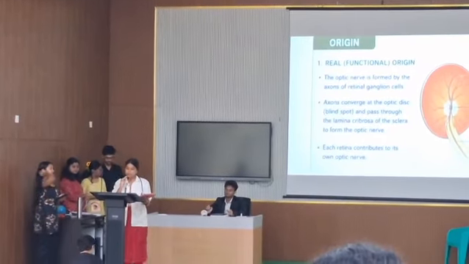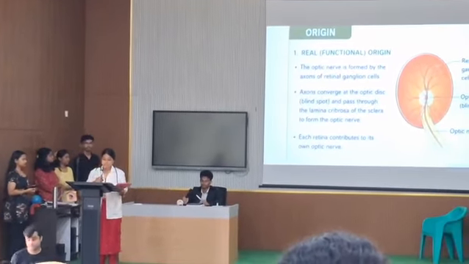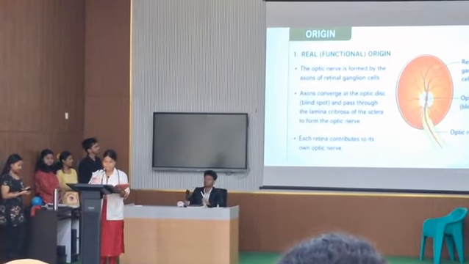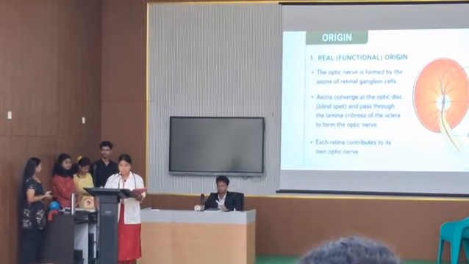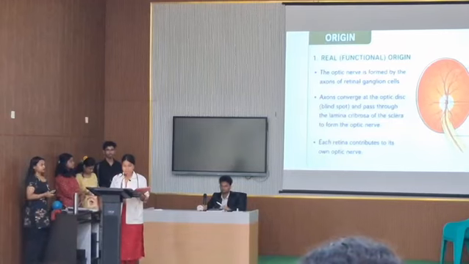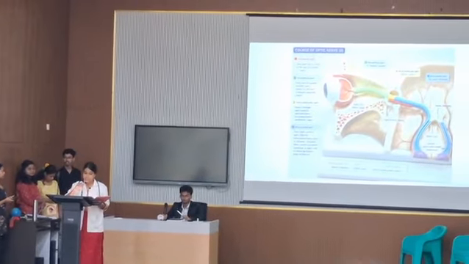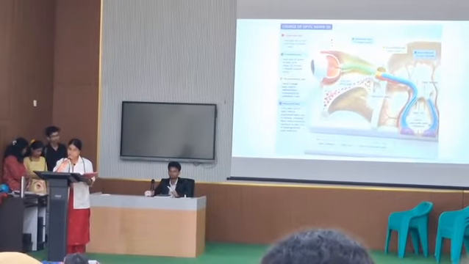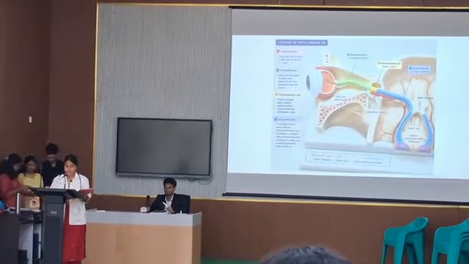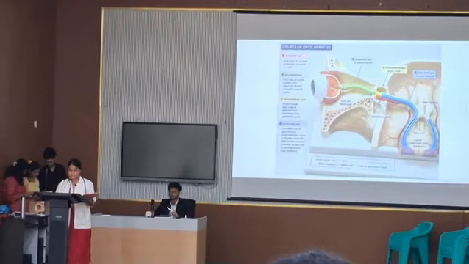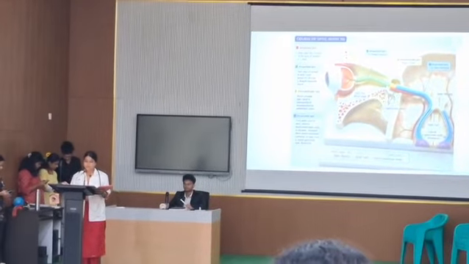Origin. The optic nerve is formed by the axons of the retinal ganglion cells. Next, we come to the parts of the optic nerve. There are four main parts: the intraocular part, the intraorbital part, the intracanalicular part, and the intracranial part. Coming to the course of the optic nerve.